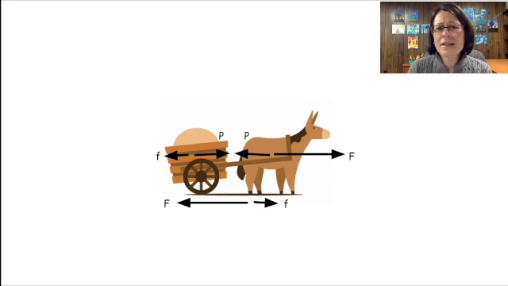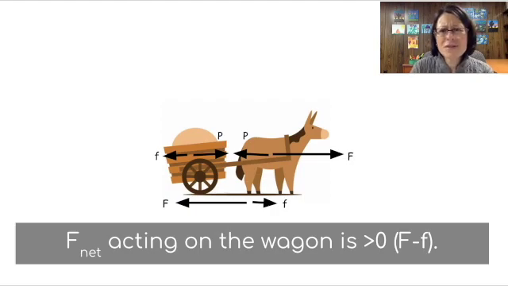It is actually the act of you pushing on the ground that is pulling that wagon forward. So the answer to the question is that F net acting on the wagon is greater than 0, because all we have to consider is F minus F. The force of the horse pushing on the ground minus friction is what is pulling the cart forward.